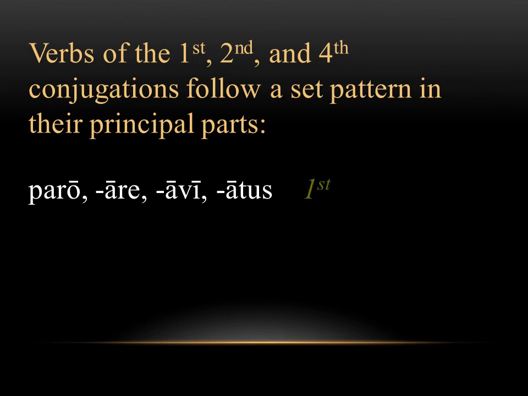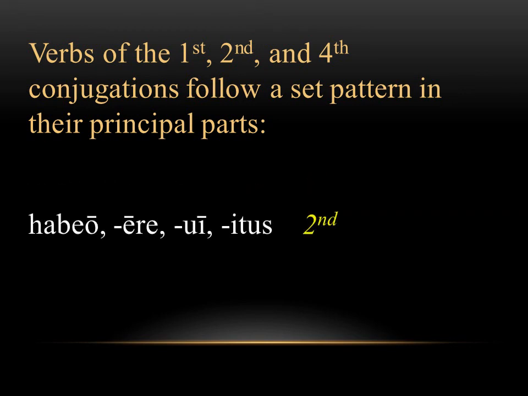In the first part, you can see this is a 1st conjugation verb, and it has a formula for what the principal parts are. The key to notice here is in the 3rd principal part, you have an AVI. V is the infix for most 1st conjugation verbs in the perfect tense. So if you can remember that V, it'll help you when it comes time to spelling these words. For the 4th principal part, you're going to see the pattern here is the ATUS with the long A. That's usual for 1st conjugation verbs.